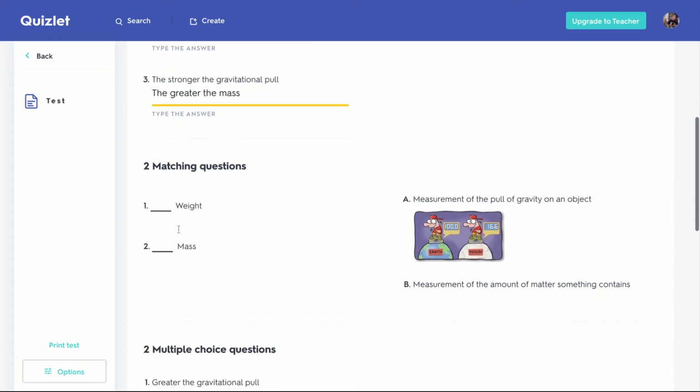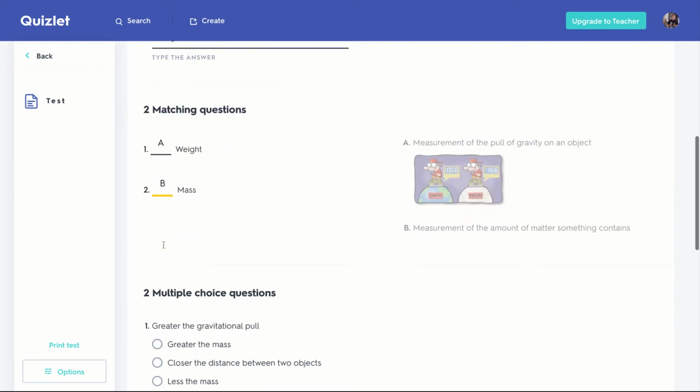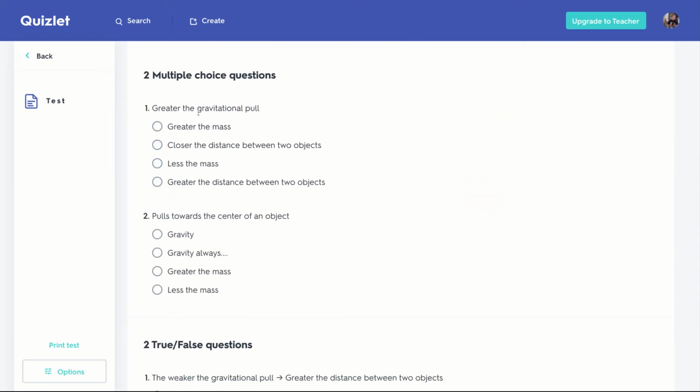Matching. Now I can go with this. Weight is A. Mass is the measurement amount, so it's B. So I'm going to click here. Weight is A. Mass is B. Multiple choice questions. Greater the gravitational pull.